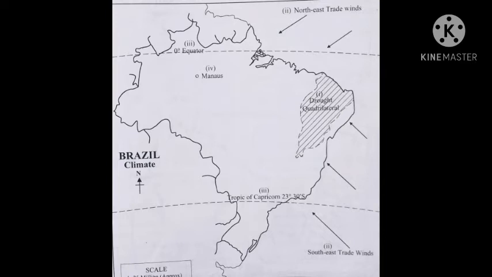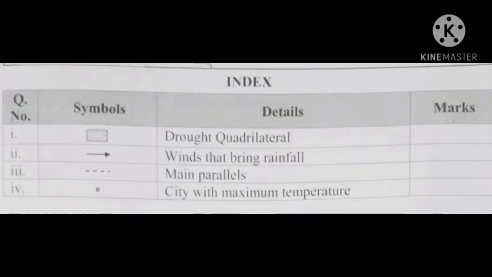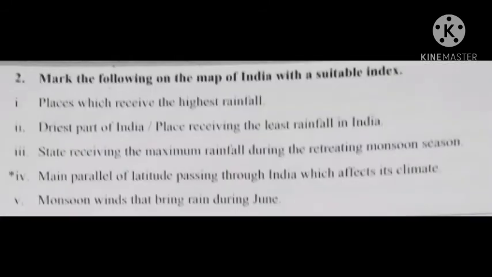After that you will have to make an index. So you must put symbols and details of the particular information. You can see here, for the drought quadrilateral we use the symbol of slanting lines. Then for winds that bring rainfall, arrows are used. Then next, main parallels, which are the equator and the Tropic of Capricorn, are shown by a set of small lines. And next, the city of maximum temperature is shown by a different symbol.